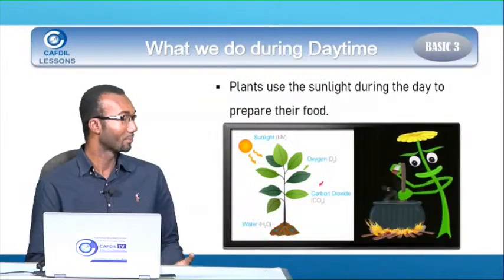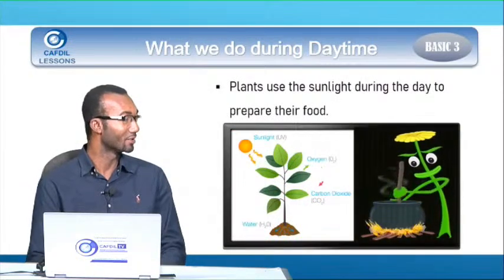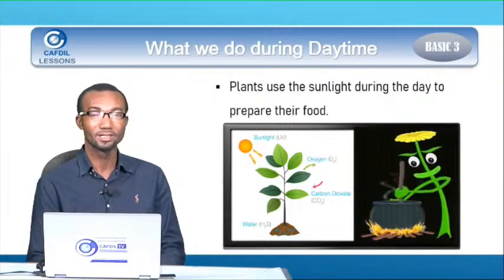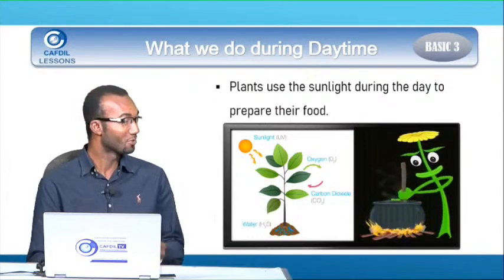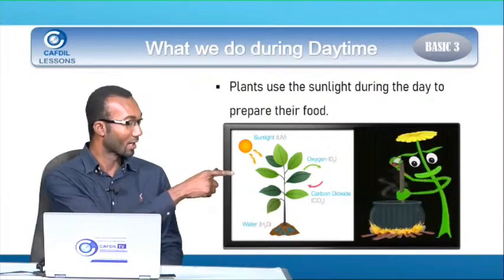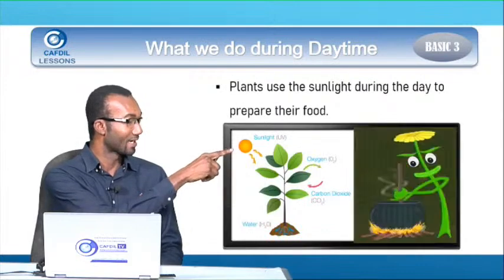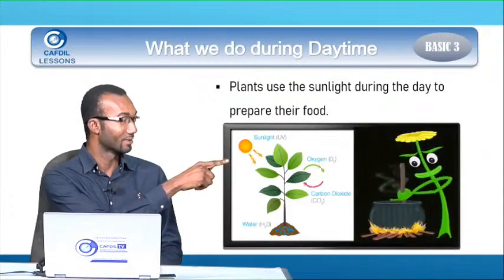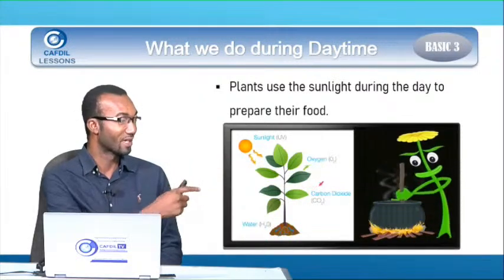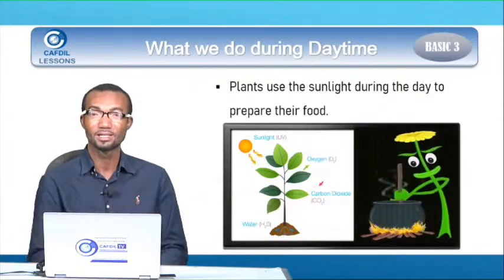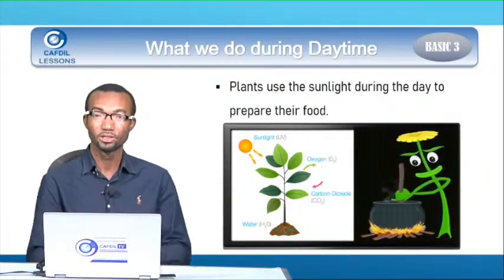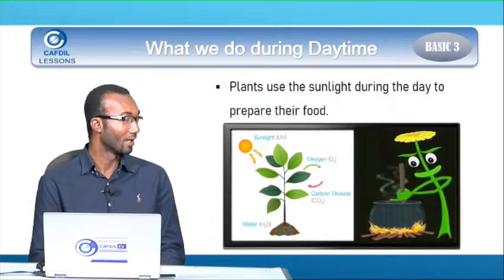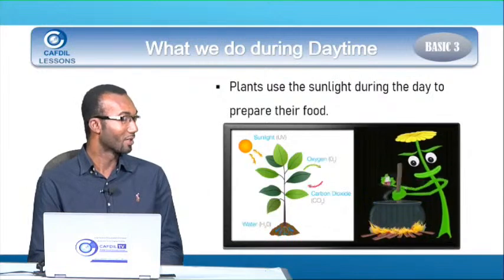And then kids, plants also use the sunlight during the day to prepare their food. So you see the plants there busily preparing the food. When you look at the plant here, you see that the sunlight is here, and the leaves are attracting the sunlight. They use this light to prepare their food. The sun provides heat to the plant, the same way that when you are cooking, you also use heat.